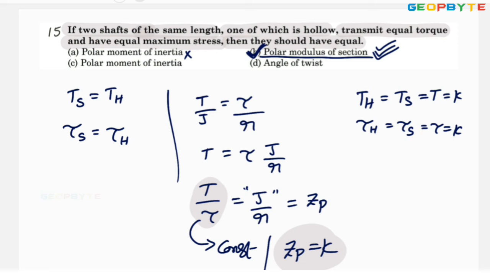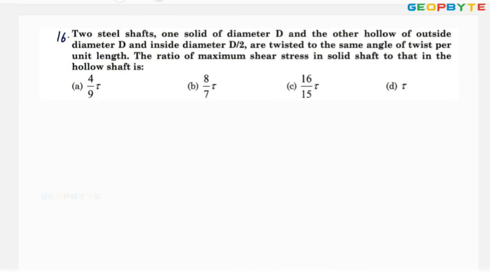Let us move to one more problem. Look at the next problem. Two steel shafts, one solid shaft and the other one hollow shaft. Since both are steel shafts, the modulus of rigidity for solid shaft is equal to the modulus of rigidity, or shear modulus, for the hollow shaft.